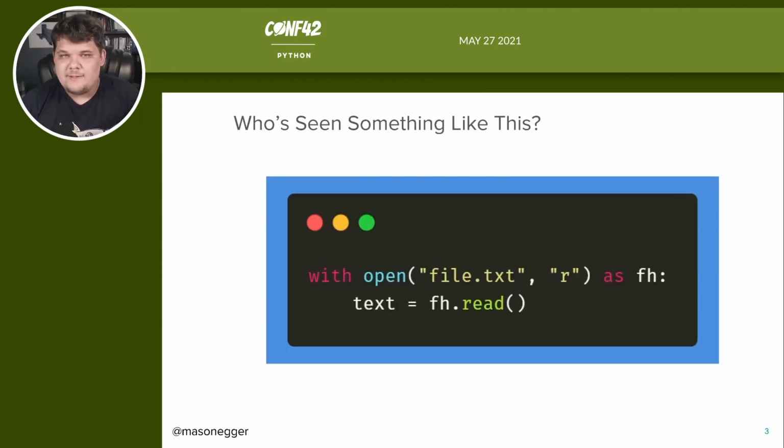So who's been writing some Python code and has seen something like this, where you need to open a file and you use the with open statement, give it a file and a permission to open with, and assign it to a variable, and then create a new variable, maybe called text or input, and assign that the value of the read. So essentially what this code is doing is reading text out of a file into a variable.